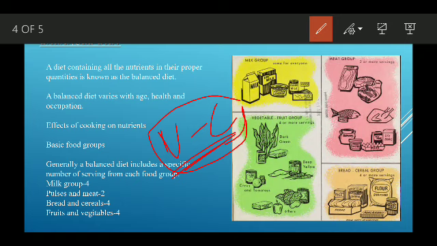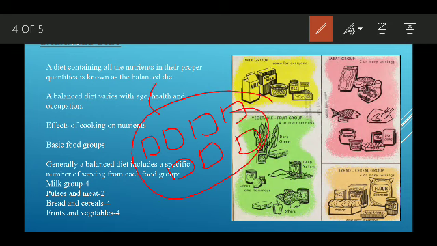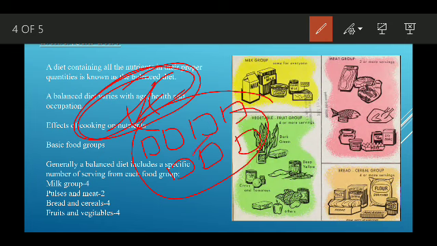And sometimes you might have seen that when people cook rice, they throw away the water. That is a mistake, because the water of rice contains nutrients. It is also advised that we should not wash vegetables after cutting. They should be washed before cutting. Why? Because when we cut them and then wash them, the minerals and vitamins get washed away.